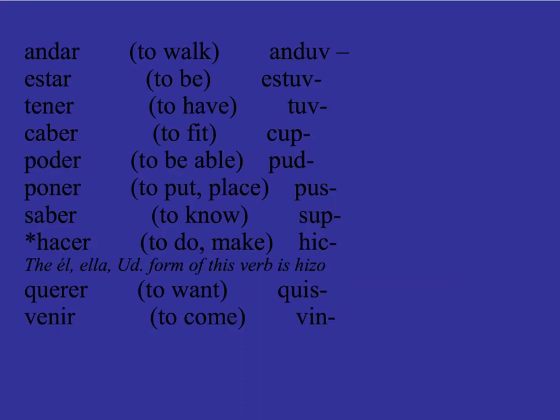Hacer, to do or to make, becomes hic. This has an additional irregular form, and that's in the LA Usted form. It becomes hizo with a Z. Querer becomes quis. And venir, to come, becomes vin.